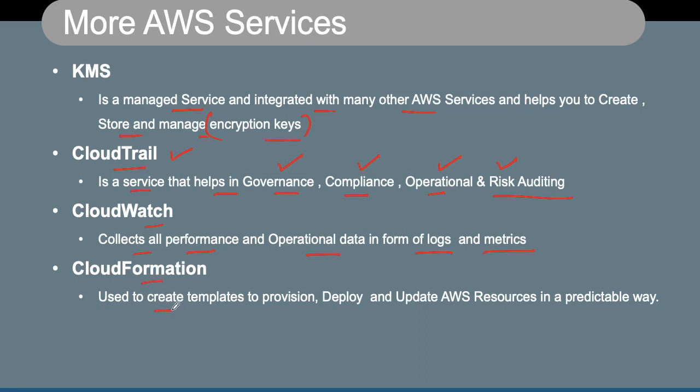CloudFormation is used to create templates to provision, deploy and update your AWS resources in a predictable way. So what CloudFormation does, you can typically create some templates which can be used for provisioning the same infrastructure again and again, and you can do it in a predictable way. So it is helping you to provision, deploy and update your AWS resources in an efficient manner.